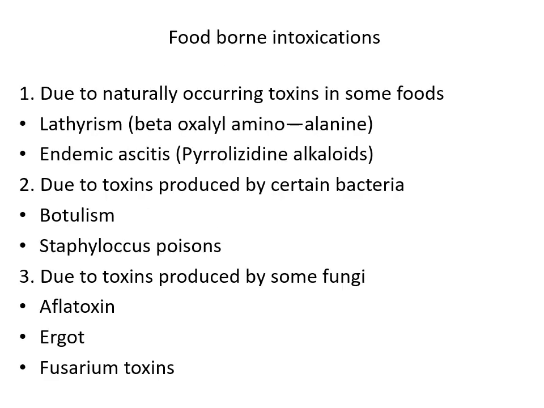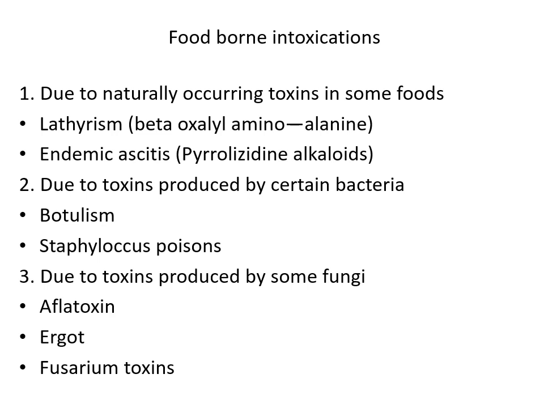So now we'll see what are foodborne intoxicants. We can classify them according to different headings like due to naturally occurring toxins in some foods, or due to toxins produced by certain bacteria, or due to toxins produced by some fungi. Other than this, we have some chemical factors also, which we'll see in the next slide. First we'll see these three.